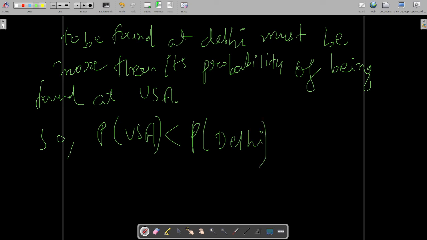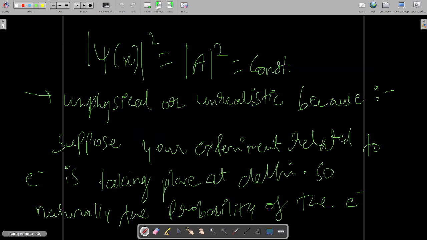But this is what is basically the probability density.